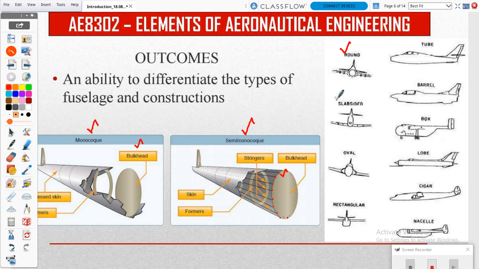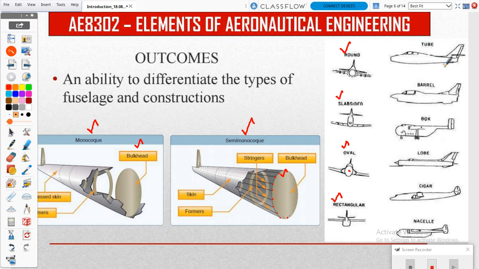And next one, slab side, that means like a slab, two vertical lines connected with the circular end, that structure we call a slab side. And next one, oval structure, in the front side you can see. And next one, rectangular. So these are all the structures we have for our vehicle.